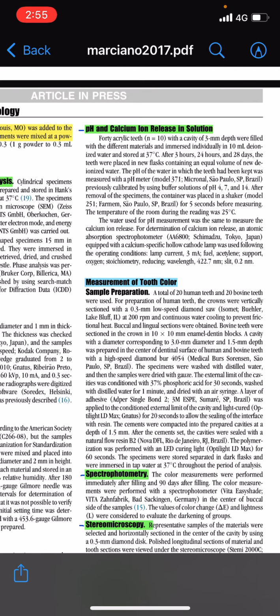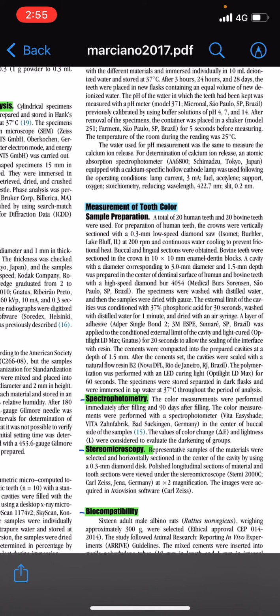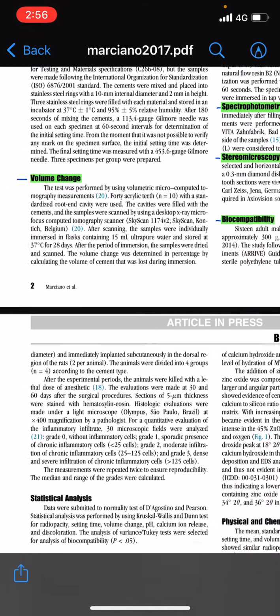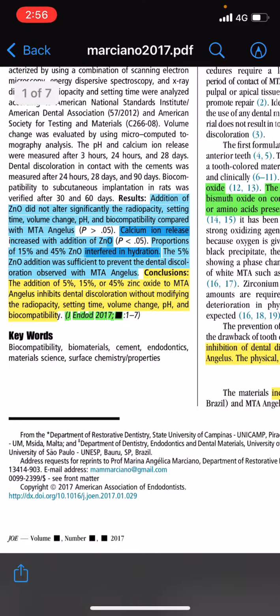And then they measured the tooth color stabilization by spectrophotometry and stereomicroscopy. They also tested the biocompatibility of the material. They found that the addition of zinc oxide did not significantly alter the radiopacity, setting time, volume change, pH, and biocompatibility compared with MTA Angelus alone.